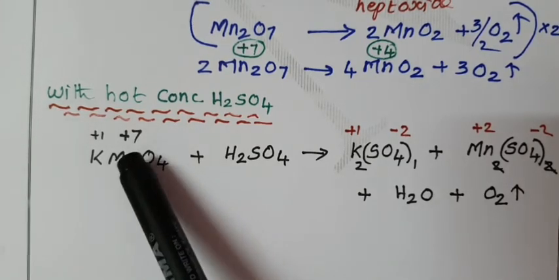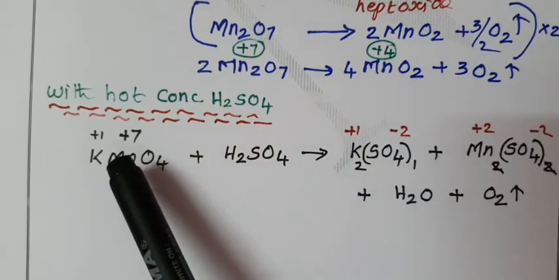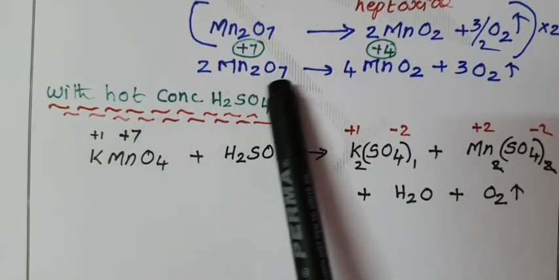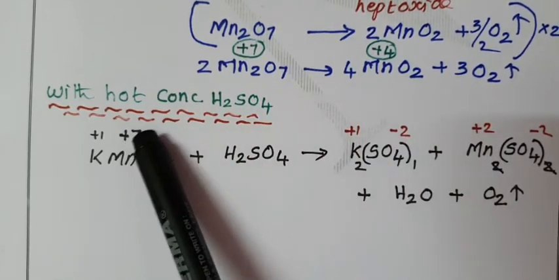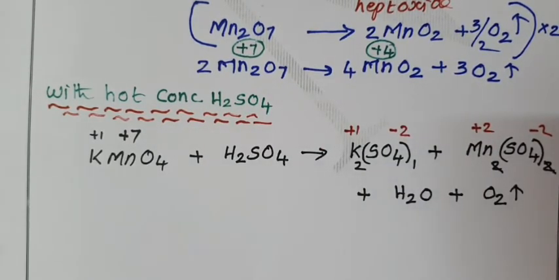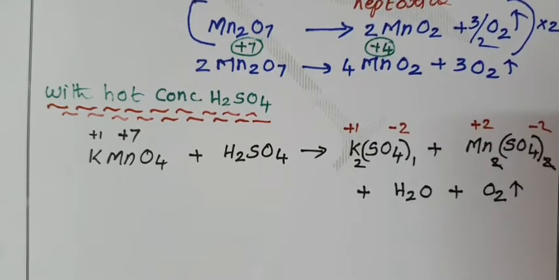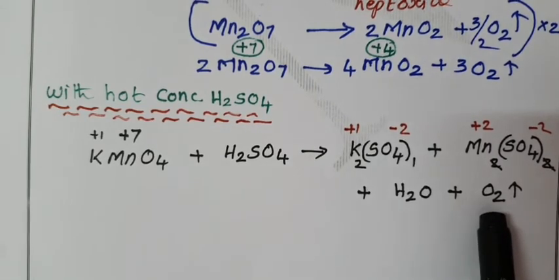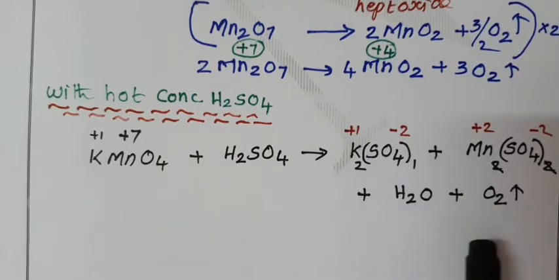We know an oxidizing agent undergoes reduction. The manganese oxidation state decreases from plus 7 to plus 2 oxidation state. If the oxidation number decreases, it is called reduction. Now we are going to balance this equation by the fractional method because oxygen is in the molecular form.